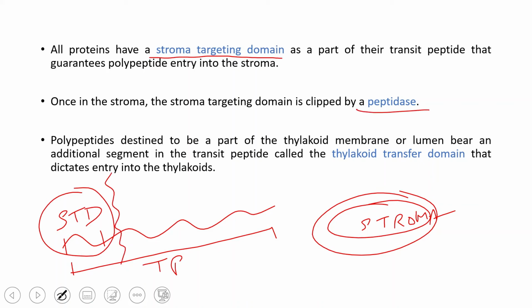And those polypeptides which have to be a part of the membrane, which don't have to enter the stroma, they just have this transit peptide without this stroma targeting domain.